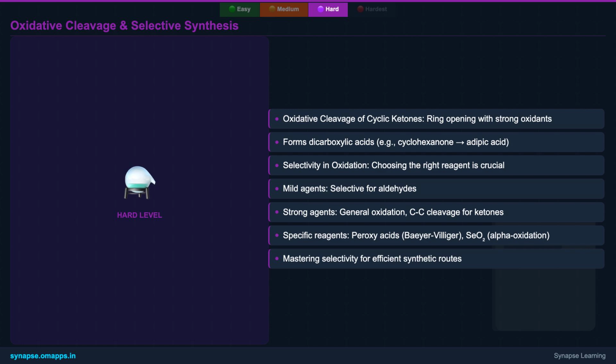Mild agents like Tollens are highly selective for aldehydes. Strong agents like KMnO4 are less selective, oxidizing both aldehydes and ketones, often with C-C bond cleavage for ketones. However, specialized reagents offer exquisite control.